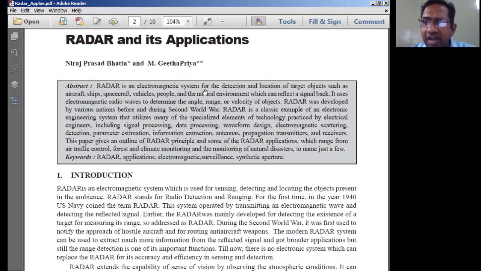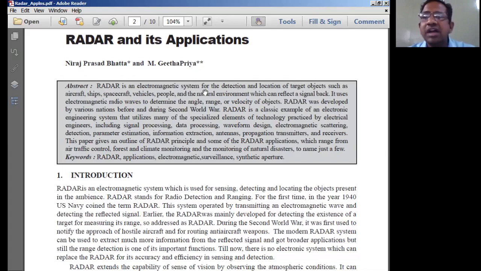Now, in the case of a radar system, you're normally going to have a transmitter and receiver section at a single place, and an antenna used for both transmitter and receiver purposes, and we have a target system. So the job of the radar is to sense the target system. That is the basic application of the radar system.